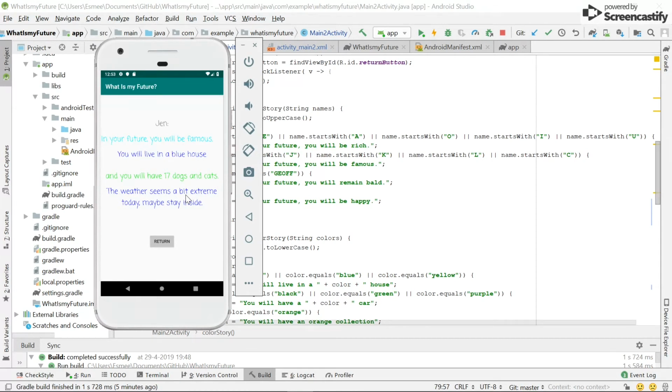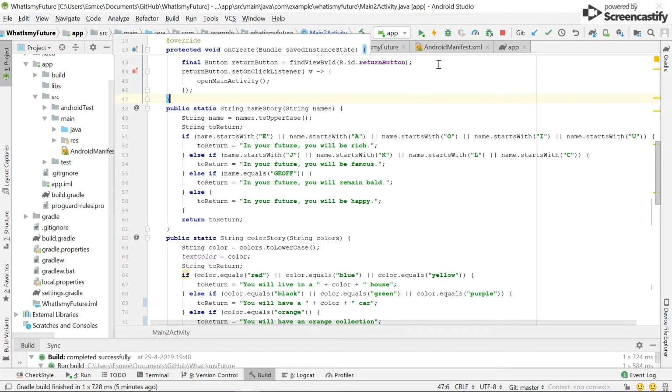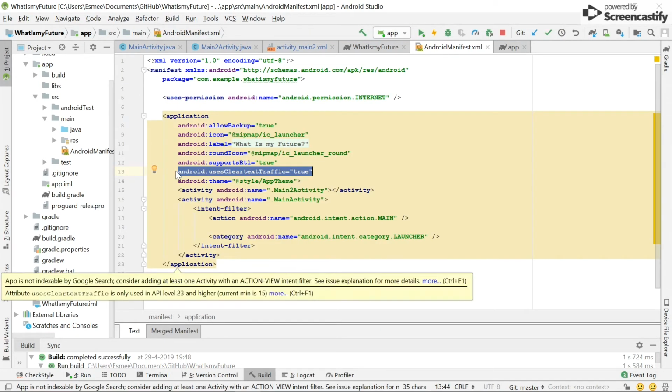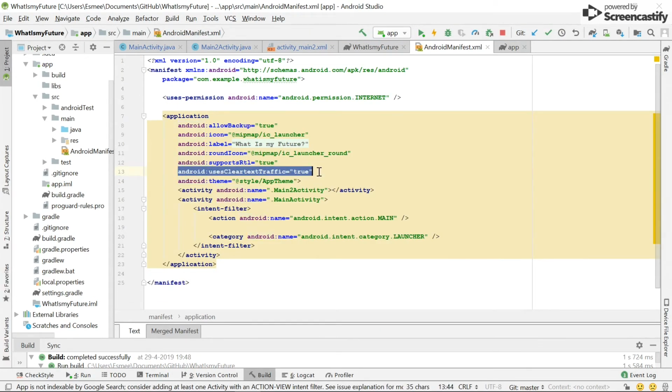As we were working on this project, we of course encountered some problems. One problem was that for the weather API, there was one line that we had to include in the Android manifest file. This line right here. We had never encountered this before, so it did take a couple hours for us to locate this issue and include the necessary line.